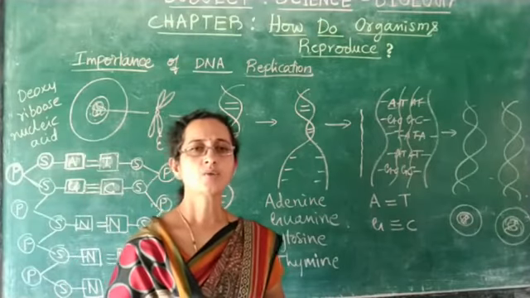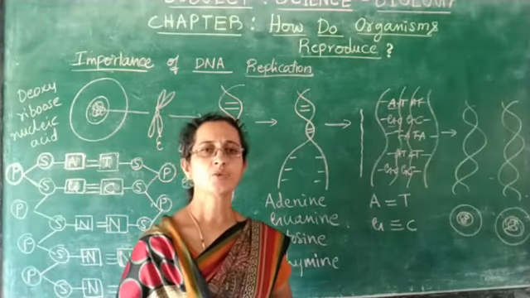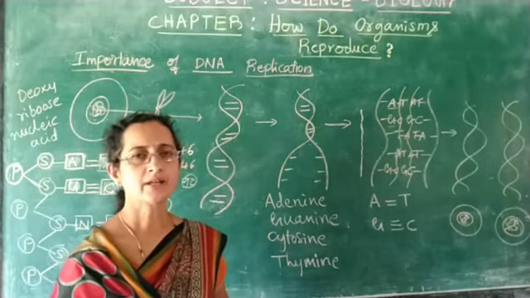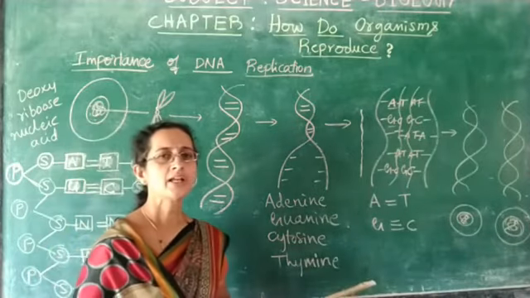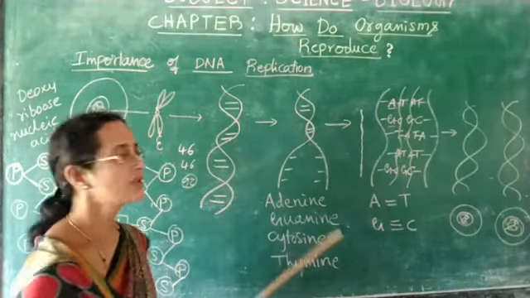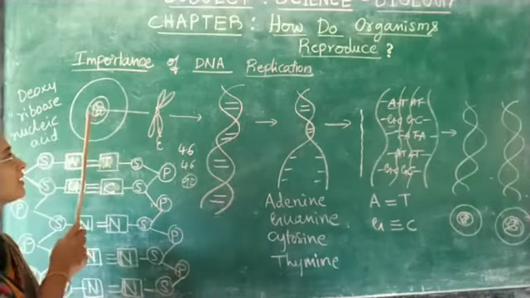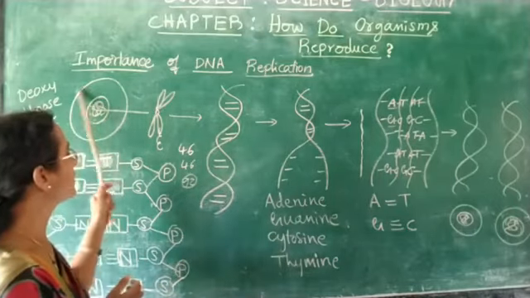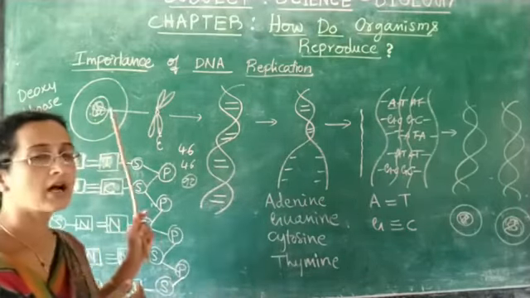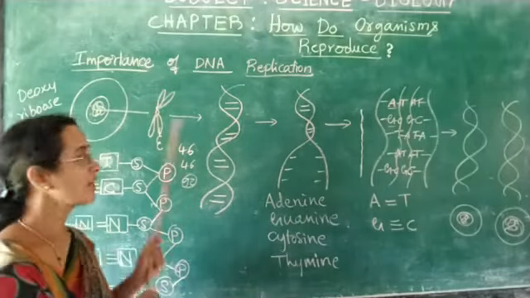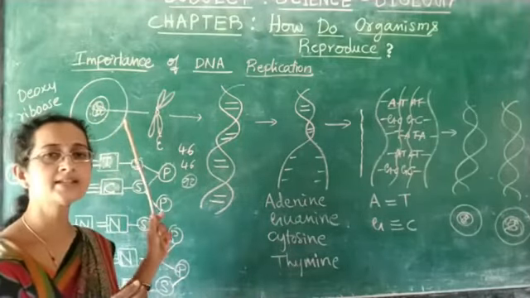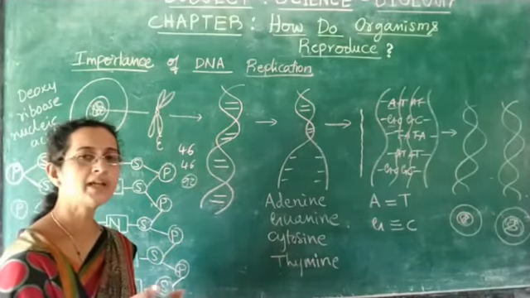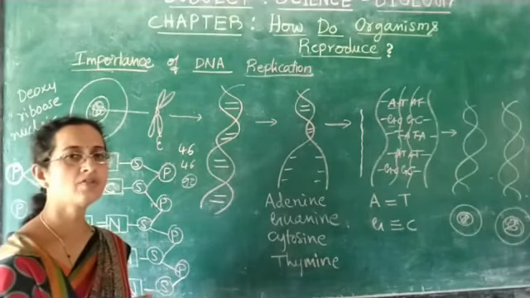So we learned how a cell gets divided. We learned two types of cell division and the structure of DNA. Again, we will recall what we have learned. During cell division, there is genetic material inside the cell called DNA. Before cell division, this genetic material along with all the cell organelles gets duplicated. Whatever amount of DNA is present inside the cell is said to be 2n. It will exactly copy itself to form double the amount of DNA.